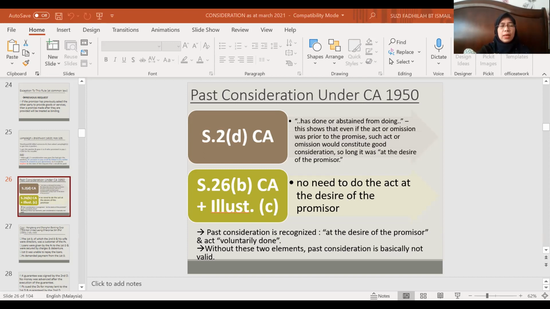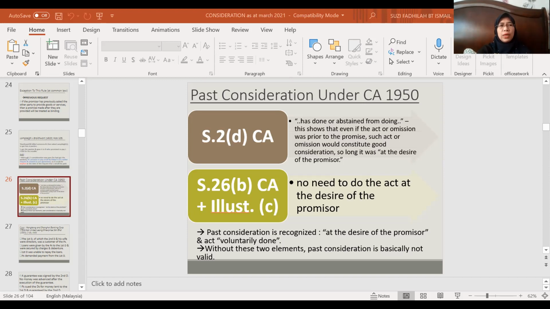We go to illustration (c). Here A finds B's purse and gives it to him. Meaning only action by A, returning B's purse, and later comes the promise. B promises to give A 50 ringgit. So is it a contract? Was there consideration between them? Yes, there was, but it was in the past. But this is a valid, enforceable contract.